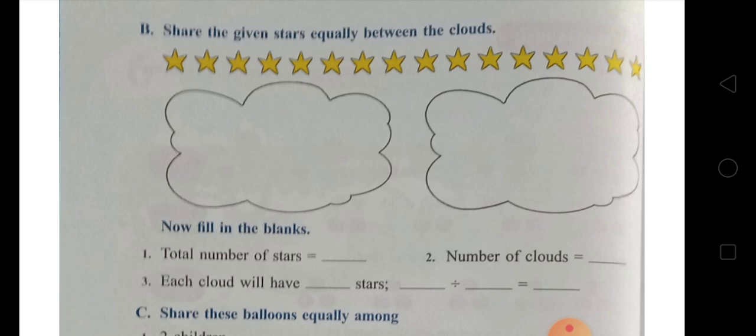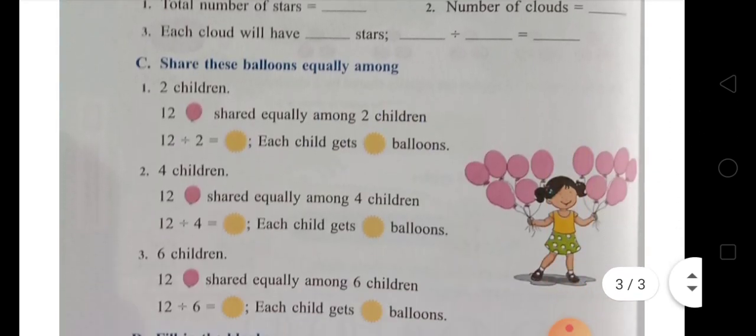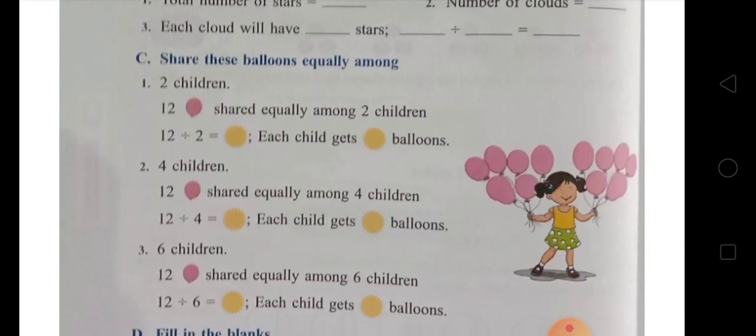Okay? Now come to question C: share these balloons equally among. Firstly, you have to count the balloons. How many balloons are there? You can count them: 1, 2, 3, 4, 5, 6, 7, 8, 9, 10, 11, 12. There are 12 balloons.